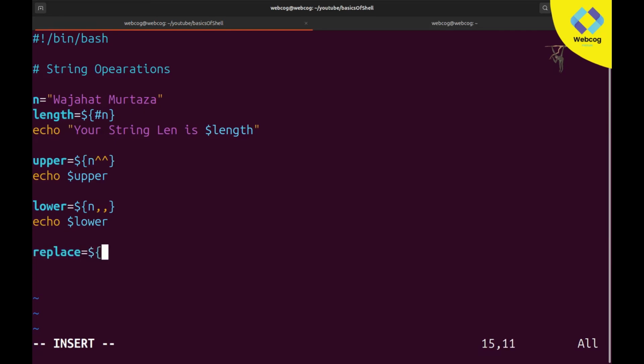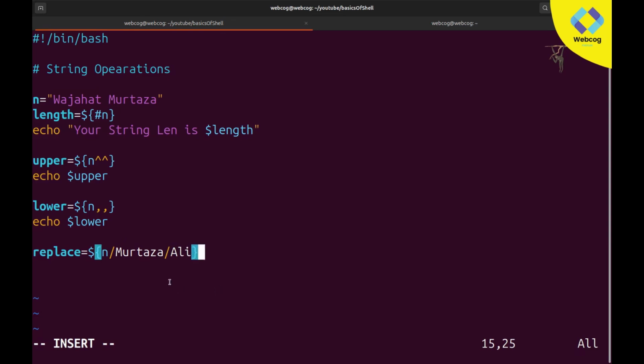Simply I will type $, and first of all you need to type your variable name, so my variable name is n. Now you need to write slash, and then the word which you want to change. This is Murtaza, I want to change this, so here you need to write Murtaza, and after that write slash, and after that write what you want to change it to. I want to change Murtaza with Ali, so it will be my space Ali.